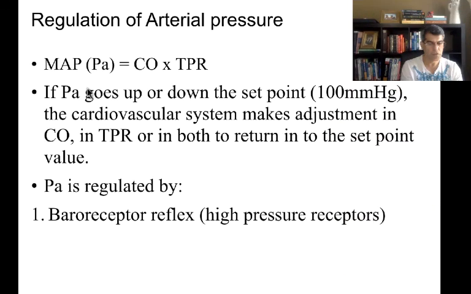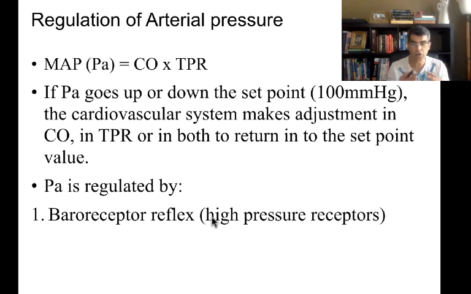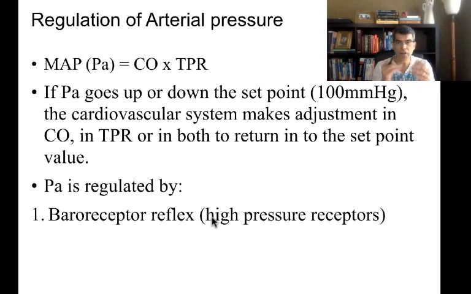We said that to control mean arterial pressure, we can use baroreceptor reflex. This receptor is inside the aorta or inside the carotid artery, and those are called high pressure receptors because arteries have a higher pressure. So therefore we call baroreceptor reflex a high pressure receptor. The beauty of this one is it can control my blood pressure beat by beat, very quickly.